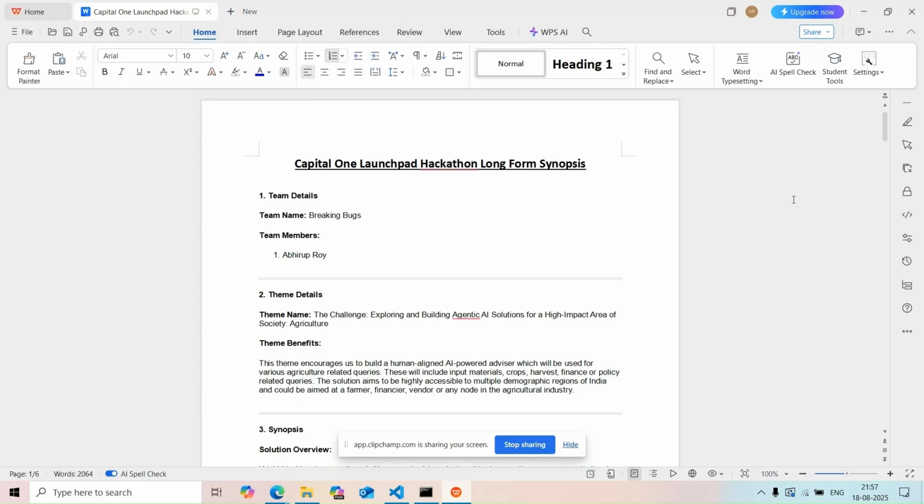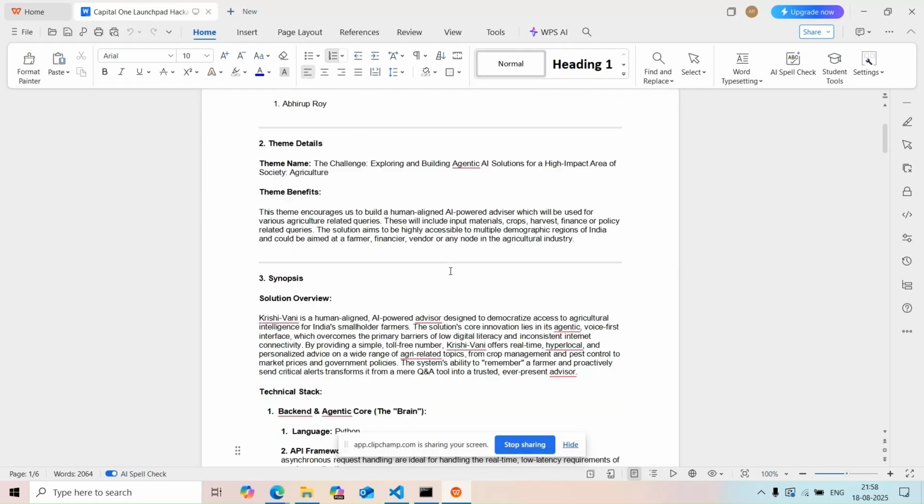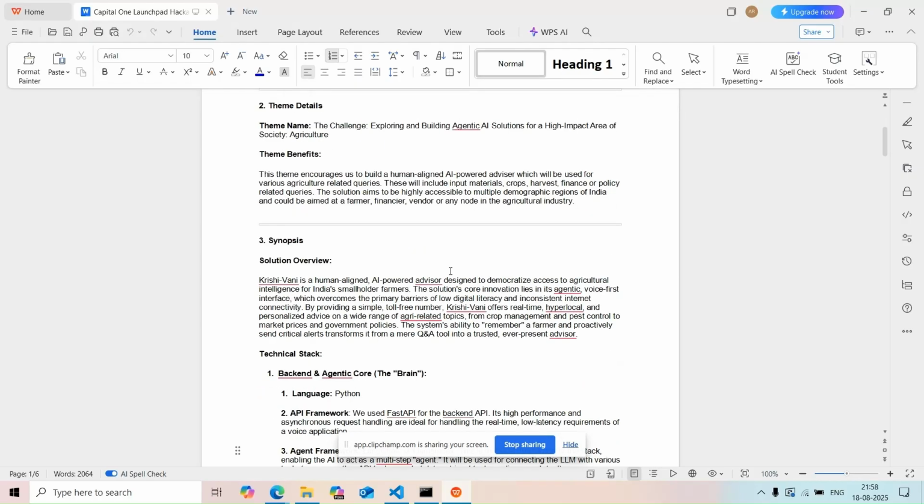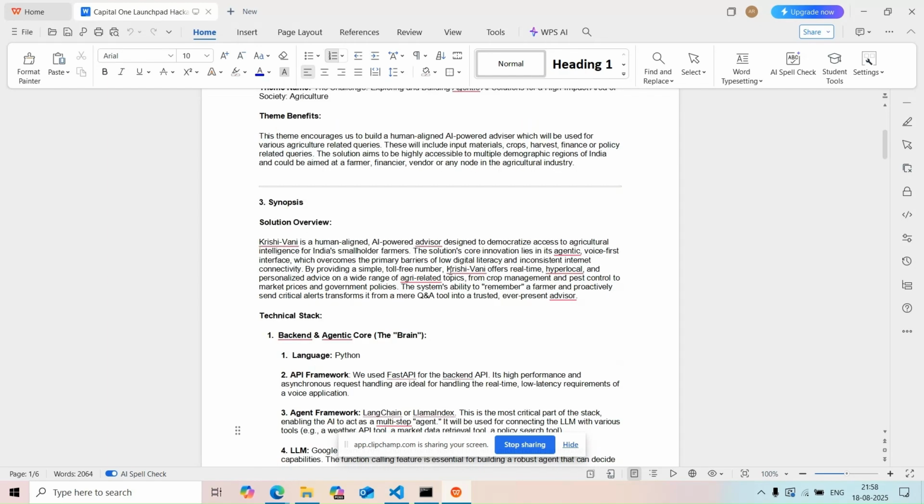In India, a smallholder farmer in a remote place is the backbone of our economy. Yet, they face a massive information gap. They can't access real-time weather alerts, market prices, or expert agricultural advice without a smartphone or internet. Krishi-Vani solves this by turning any mobile phone into an intelligent agri-advisor. We've built an AI powered voice first system that's accessible to everyone. Farmers just dial a toll free number, ask the question in their own language, and get an instant, intelligent answer.